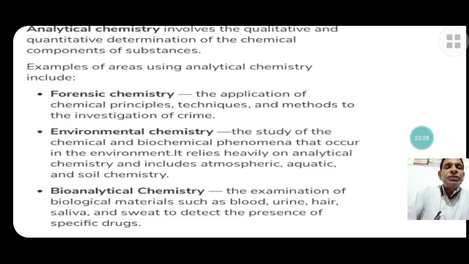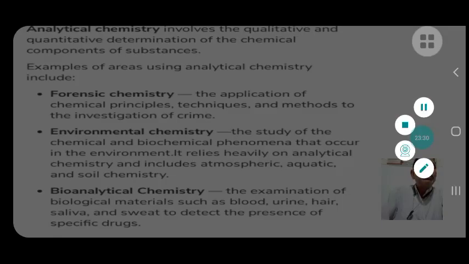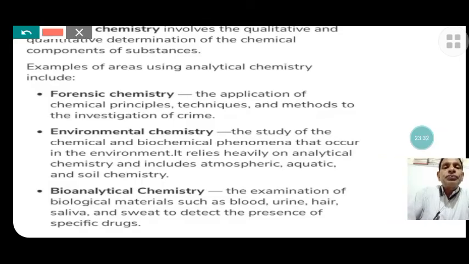Forensic chemistry. Forensic chemistry is the application of chemical principles, techniques and methods to investigate crime. Fingerprints and chemical substances related to a crime are studied in forensic chemistry.